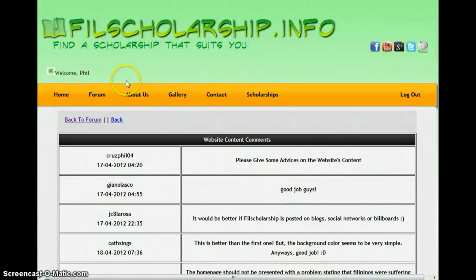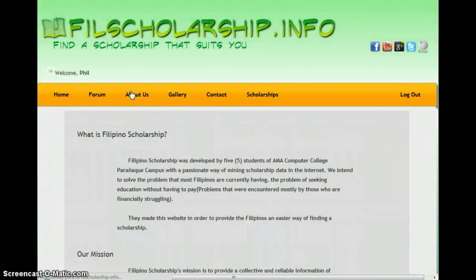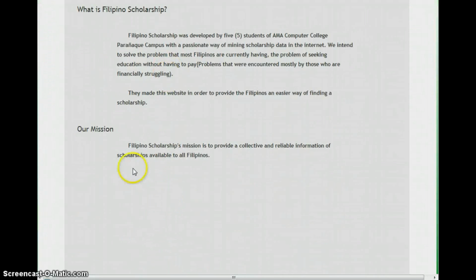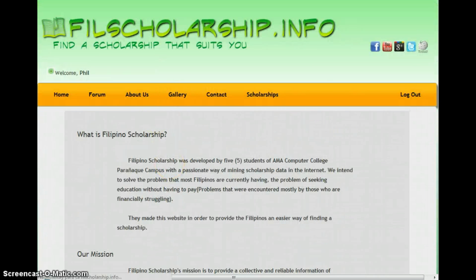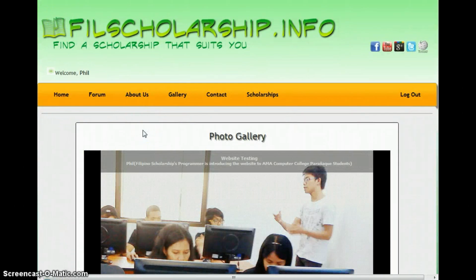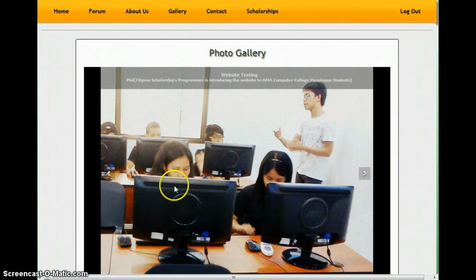Then let's go to the About Us section. This tab will show you what our website is all about, and the website's mission. Now let's go to the Gallery tab. The Gallery tab will show you pictures that were captured during the campaign drive of the website inside AMA Computer College Parañaque campus.